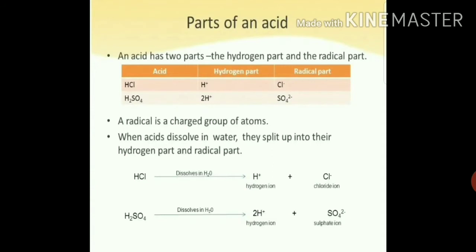So radical part is a part of a compound which exists as a single atom. अब कंपाउंड किसको कहते हैं? तो आप लोगों को मैंने पहले भी बताया है, compounds are chemical substances made up of two or more elements that are chemically bonded together in a fixed ratio. So I hope you understand what is a compound.